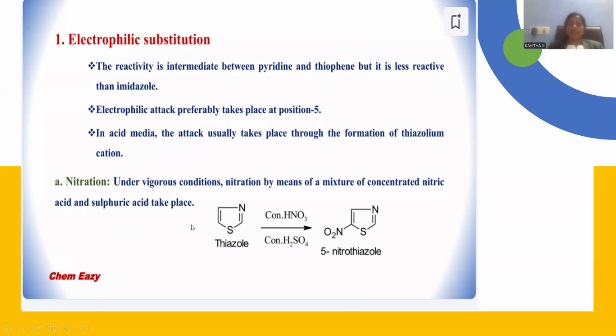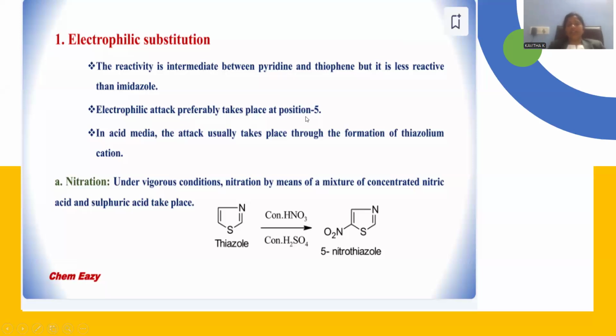In comparison to imidazole, its electrophilic substitution is somewhat lower. The rate of reactivity will be somewhat lower. This is the way we can compare with some other species. Compared to pyridine, thiazole is more reactive. Compared to thiophene, less reactive. Compared to imidazole, less reactive again, right?